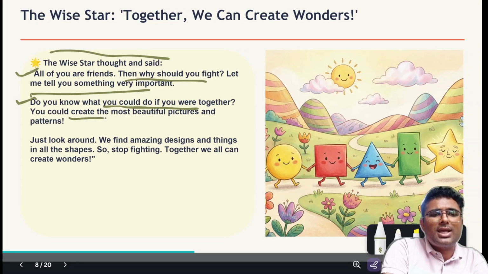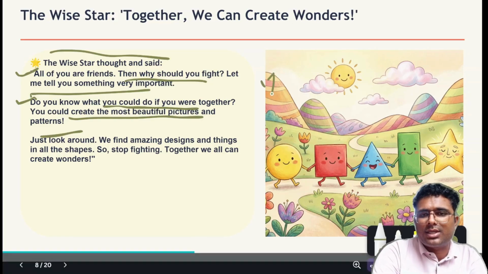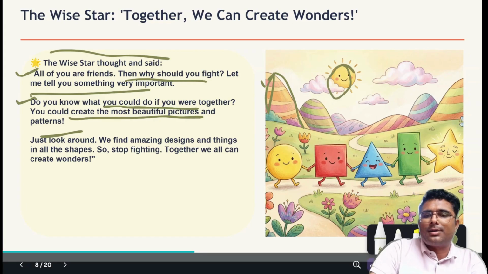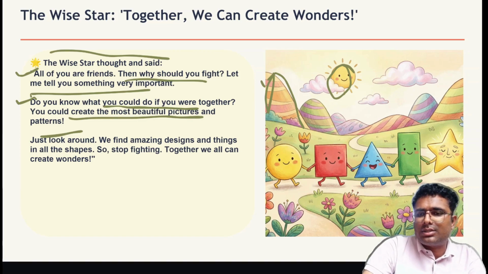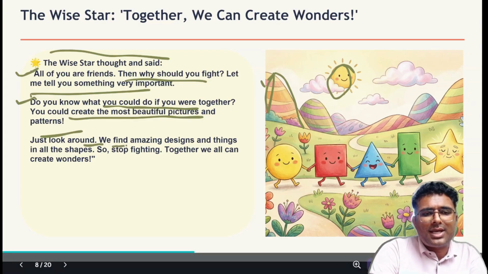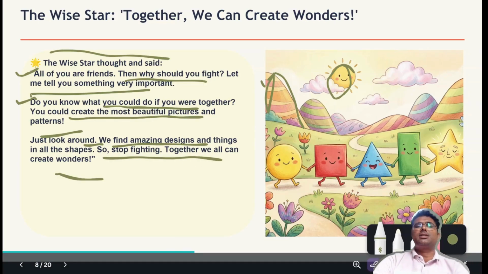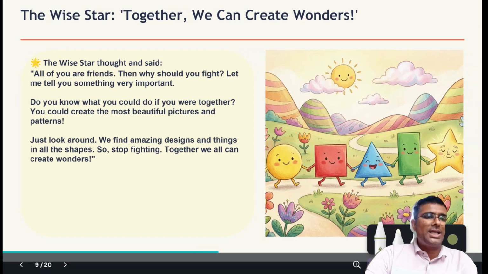You could create the most beautiful pictures and patterns, as you can see here in the background. Mountains are made of triangles, the sun is made of a circle, and all the other things like the road are made of rectangles. So just look around you and we find amazing designs and things in all the shapes. So stop fighting, together we all can create wonders. So this was the answer of the wise star.